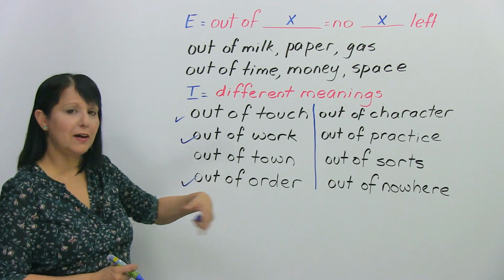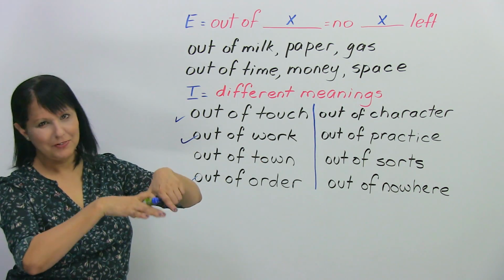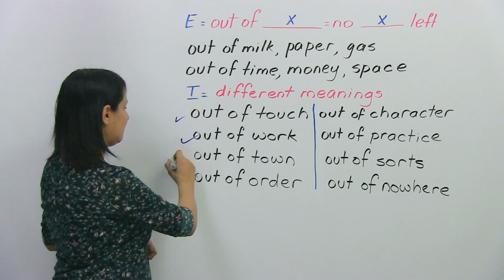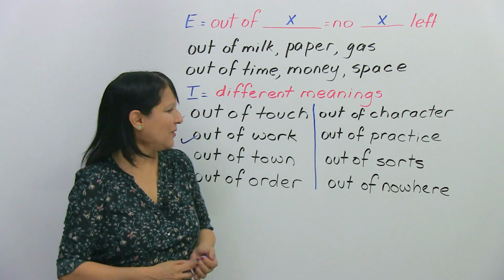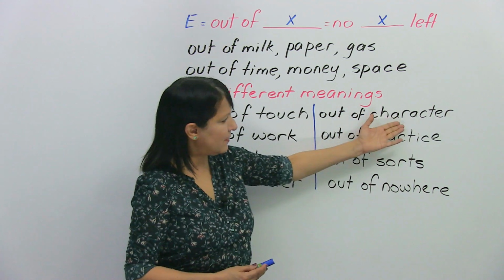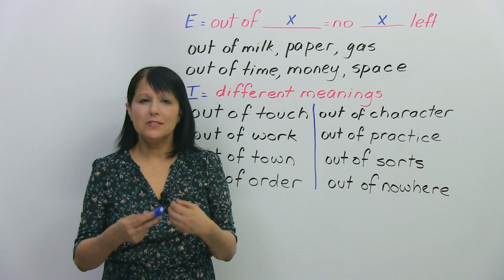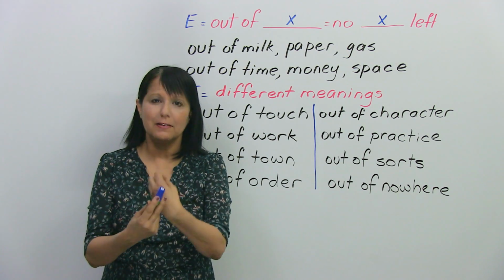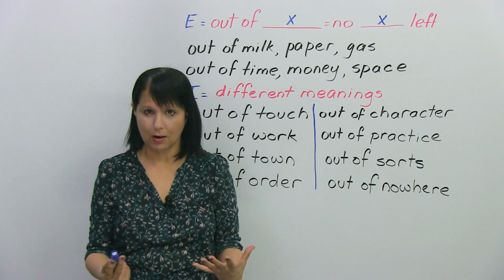And of course, the last one, out of town, means what? That you have gone away from wherever you live normally. So that's that one. Now look at 4 more. All right. So the first one is out of character. So first of all, what does character mean? Character is who you are. Character is your personality, your mental and moral qualities that make you who you are.